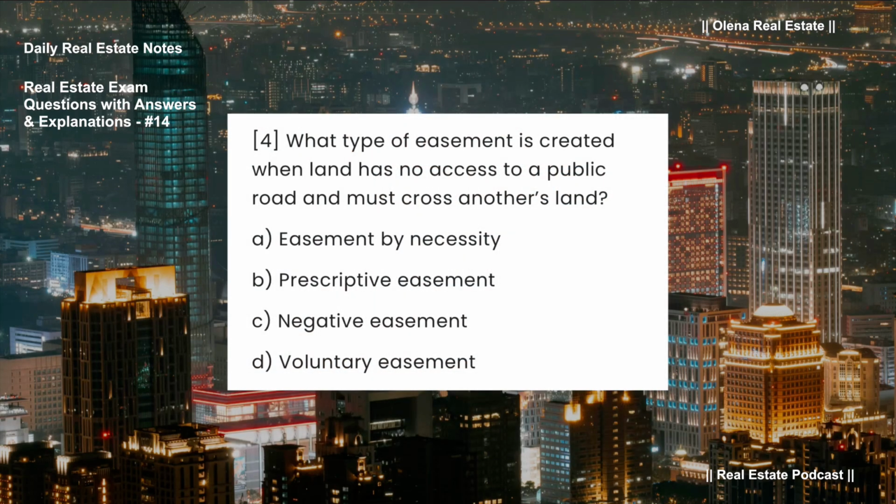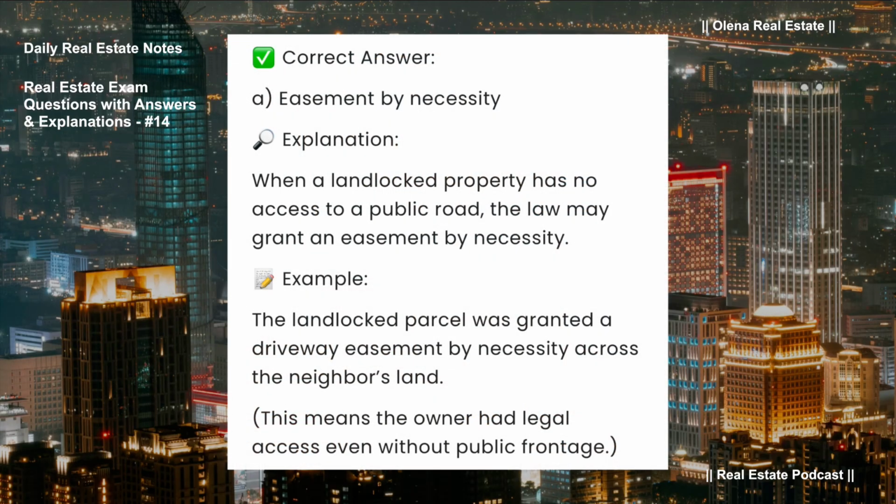What type of easement is created when land has no access to a public road and must cross another's land? A. Easement by necessity. B. Prescriptive easement. C. Negative easement. D. Voluntary easement. Correct answer, A.